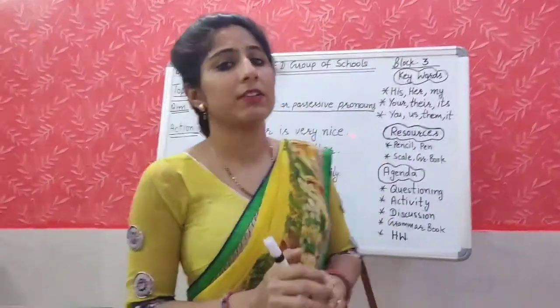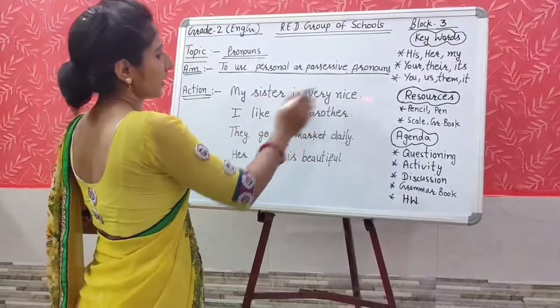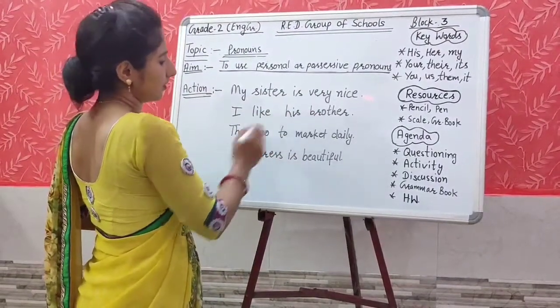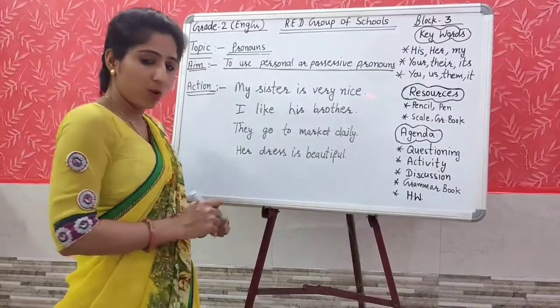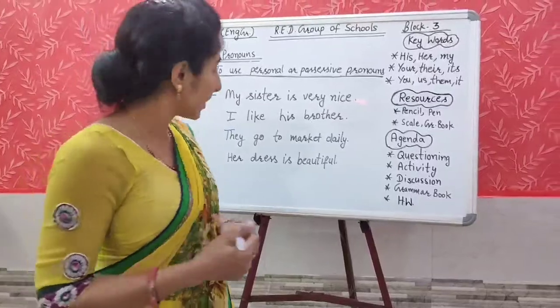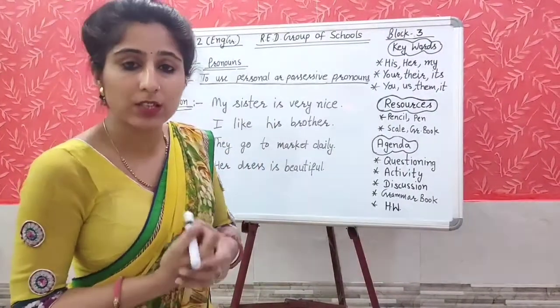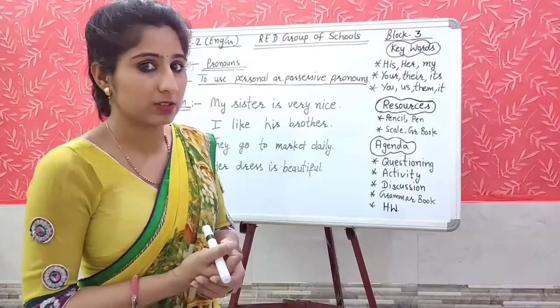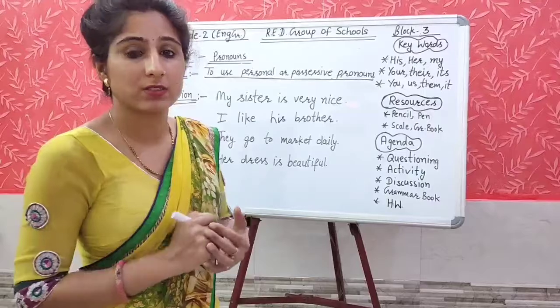Okay, I have written some sentences on the board. My sister is very nice. I like his brother. They go to market daily. Her dress is beautiful. Okay, now can you guess which are the pronouns? Which words have we used in place of naming words? नेमिंग वर्ड्स के प्लेस पे हमने कौन से वर्ड्स का यूज किया है?